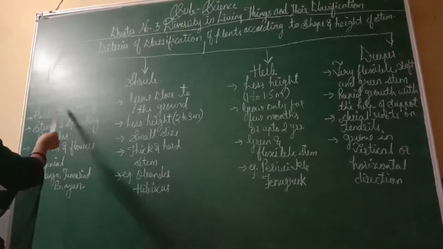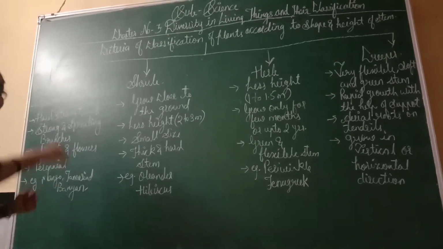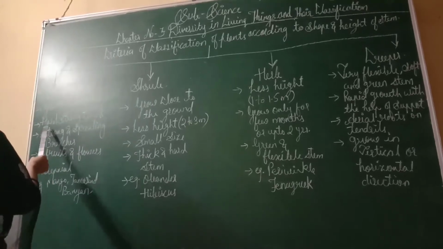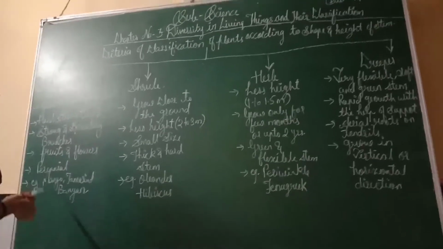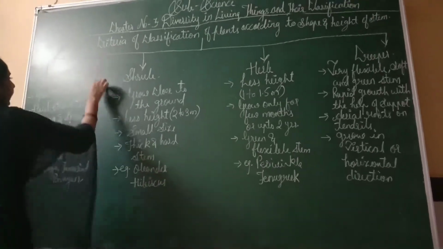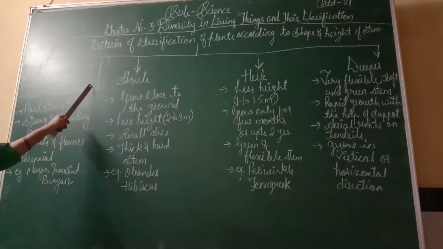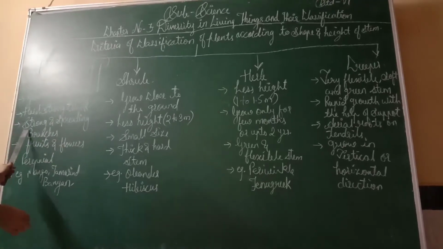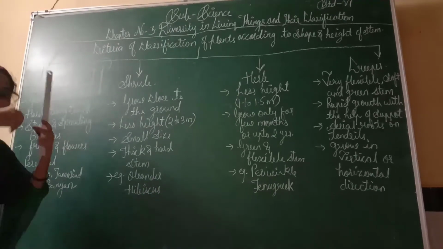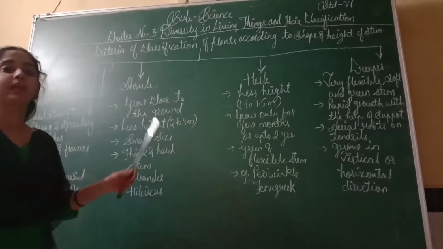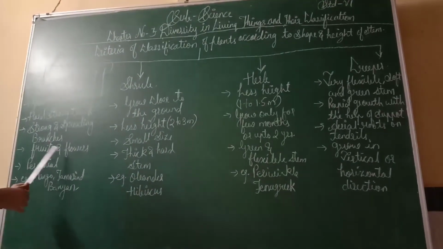The points of trees are: trees grow tall. They are very tall in height. They have a hard, strong trunk. This part of the tree is known as the trunk, and this trunk is very hard and strong. Strong and spreading branches: the branches of the tree are very strong and they spread. They have fruits and flowers.